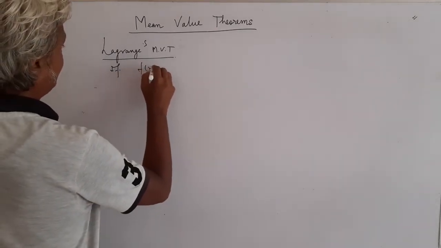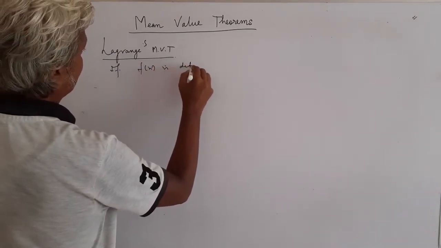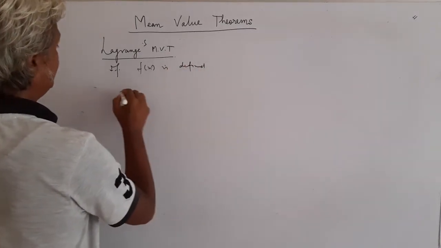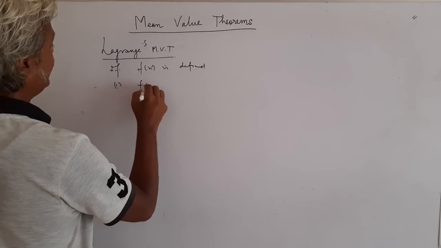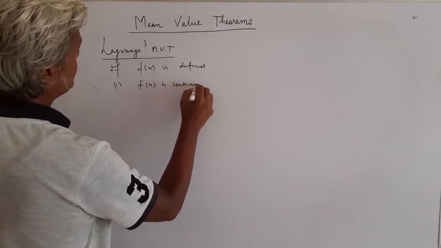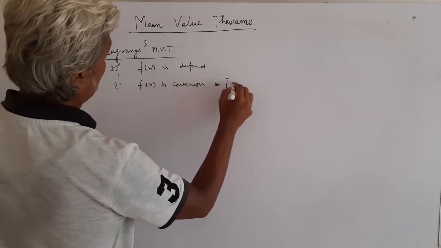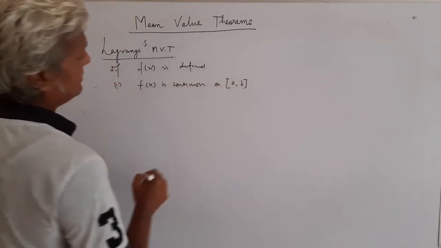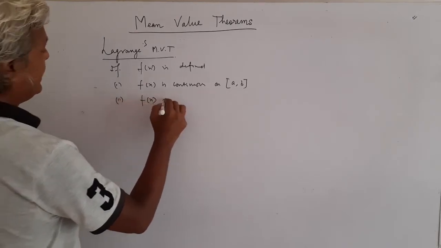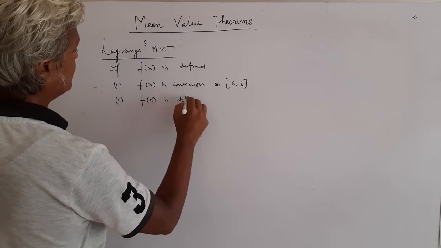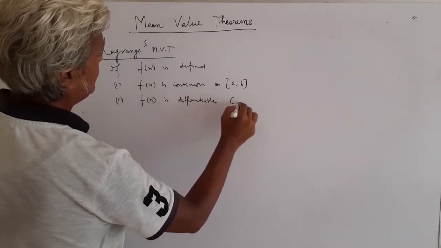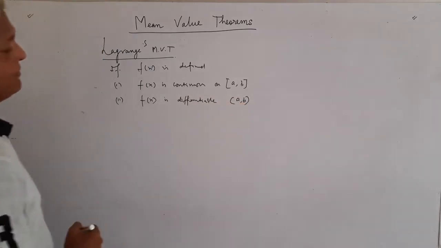So if f(x) is a real valued function defined in such a way that, number one, f(x) is continuous on the closed interval [a, b]. Number two, f(x) is differentiable in the open interval (a, b).